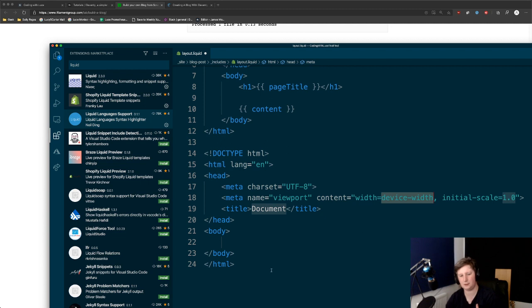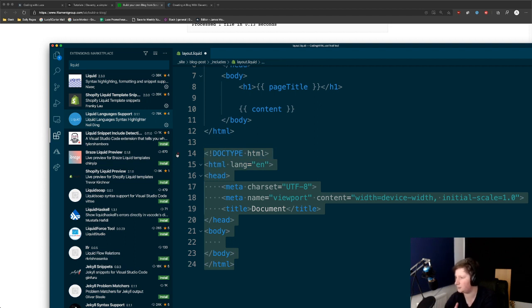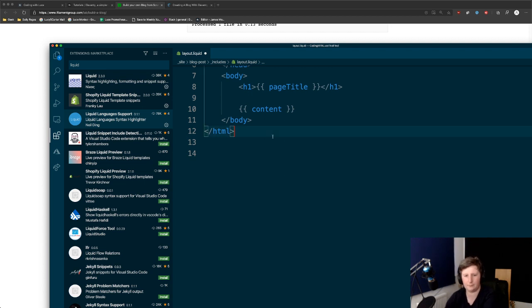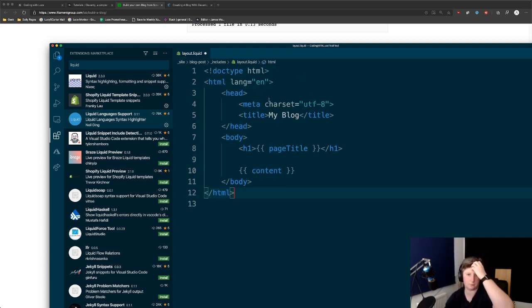It spits out all this stuff for you, including the head and the body, but we're going to delete that because we've already got it. But you're right, it is an advantage of VS Code. Although I think it's called Emmet, and VS Code supports Emmet out of the box. But yeah, we've already got the whole stuff here.